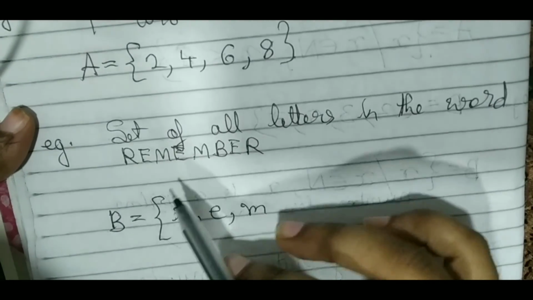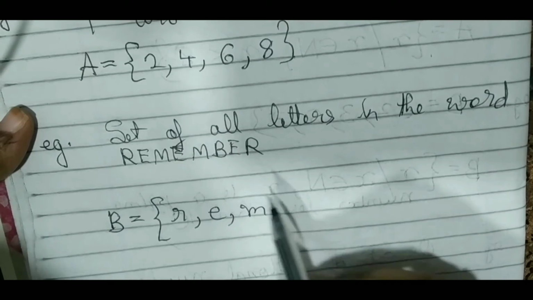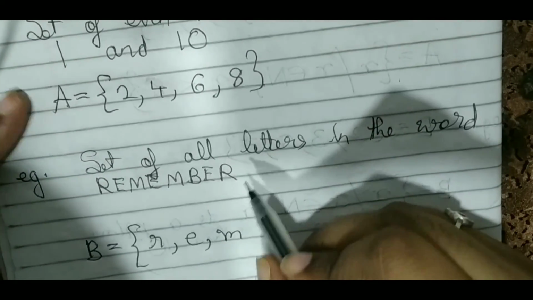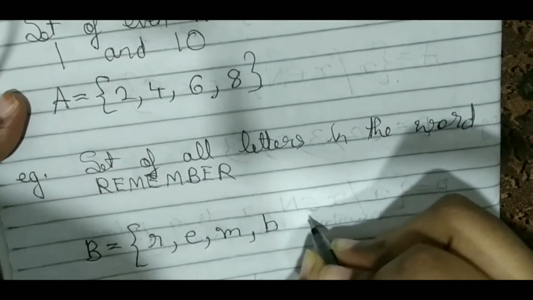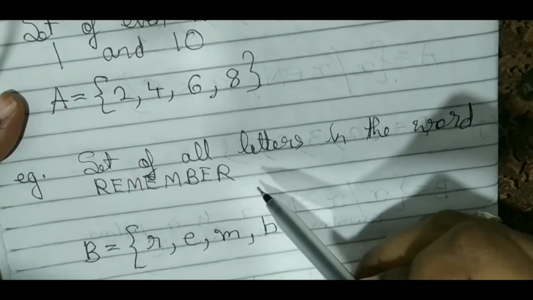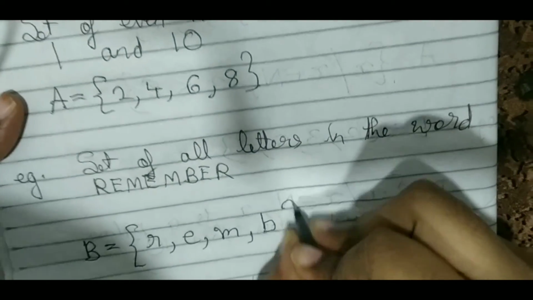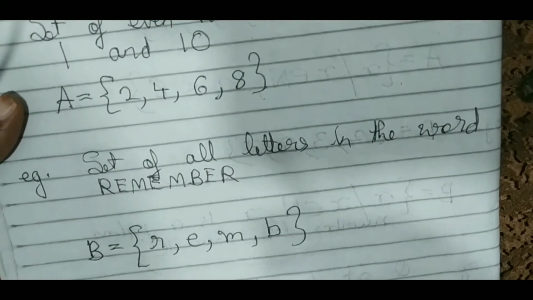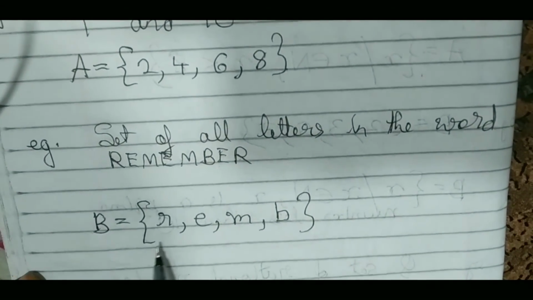Again M is there, already written, so we will not repeat. Then B, and the next is B again. Then E and R again, which we have already written, so we will not write them. So this is the set. We should not repeat the elements in the set; we should write each only once.